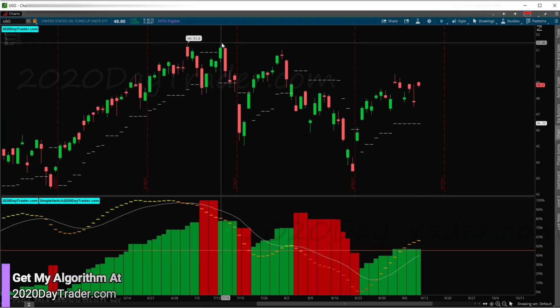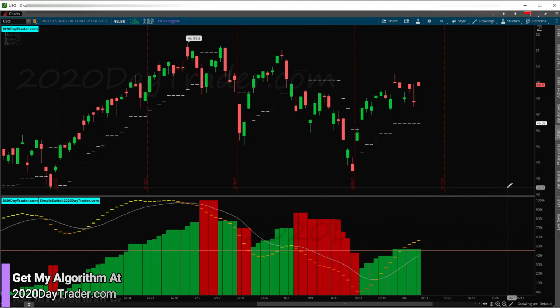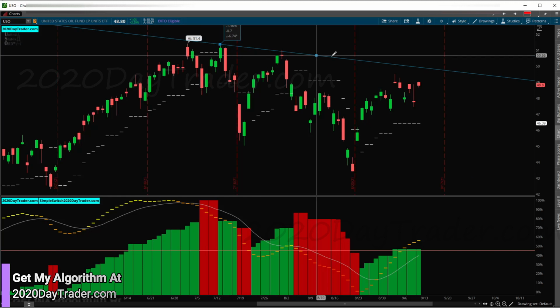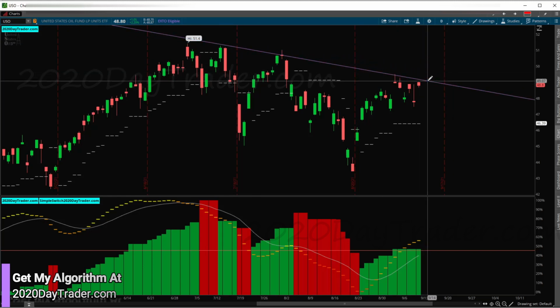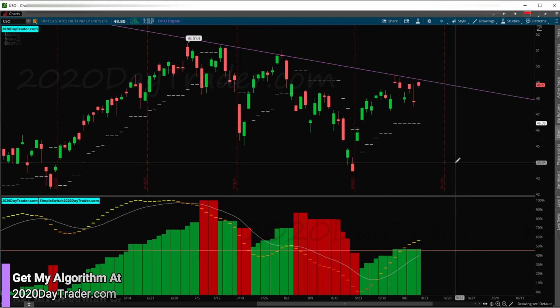WTI not so great, but we could be having a little trend line showing up here to the downside, but we'll see. I don't have anything making me feel good about trading it. So maybe there's some resistance that happens in here and we have a rollover. So I'll stay away from USO for now.